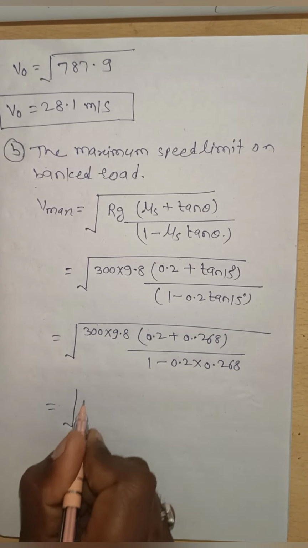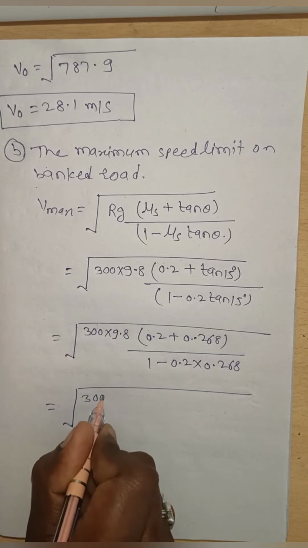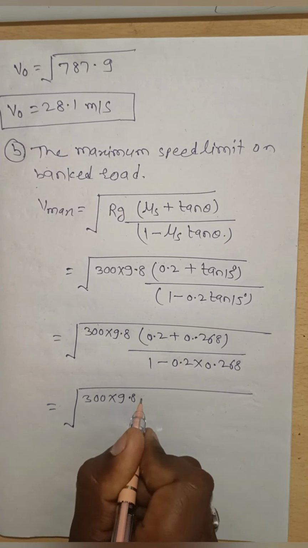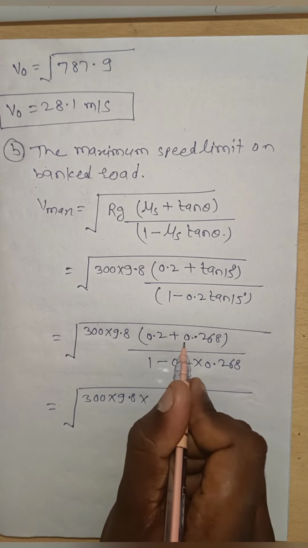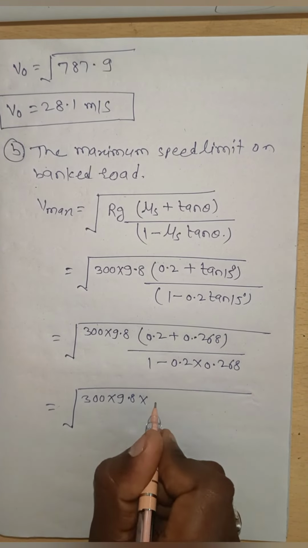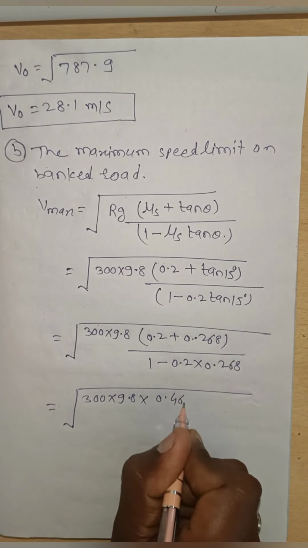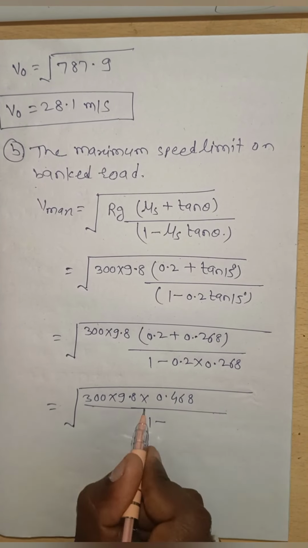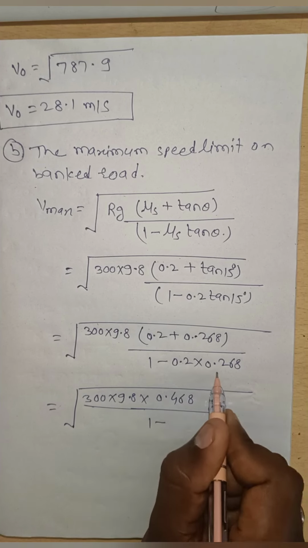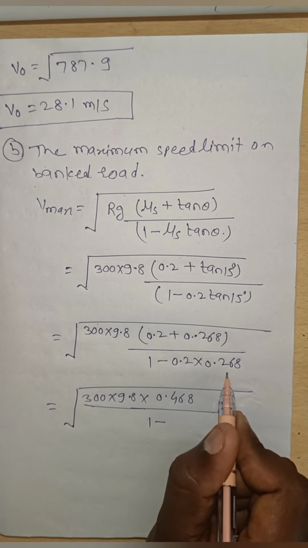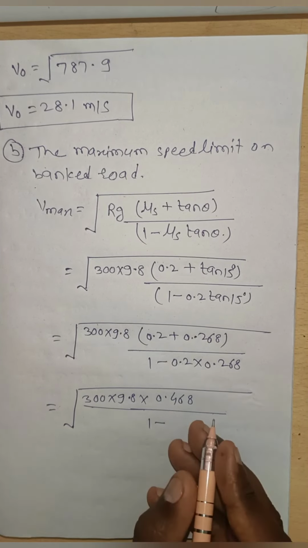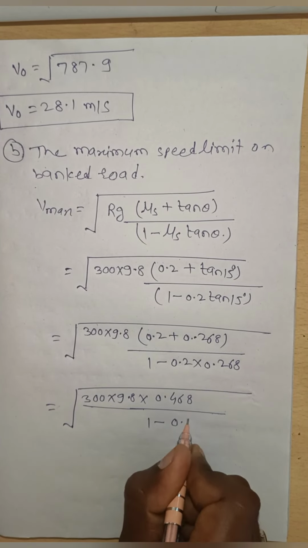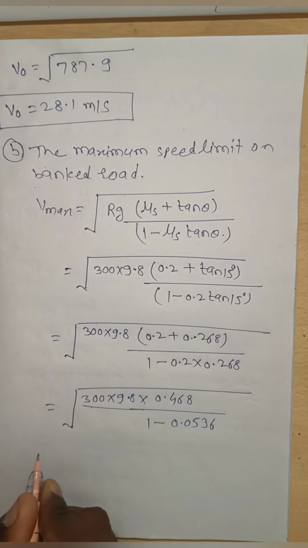Now this is the square root of 300 into 9.8 into 0.2 plus 0.268, we get 0.468, divided by 1 minus 0.2 into 0.268. 0.2 into 0.268, we get 0.0536.